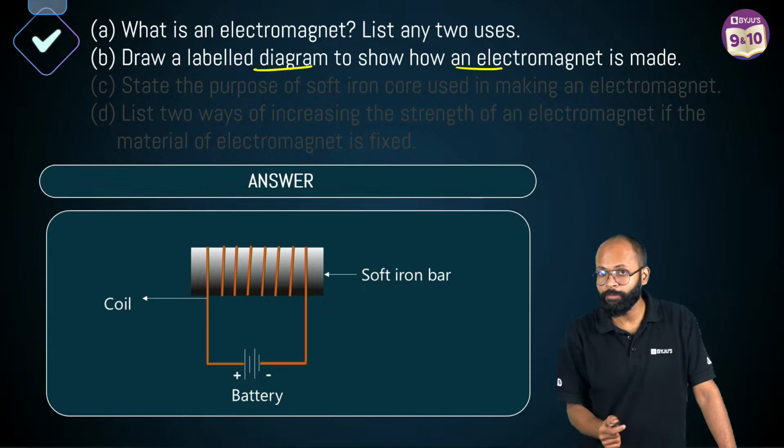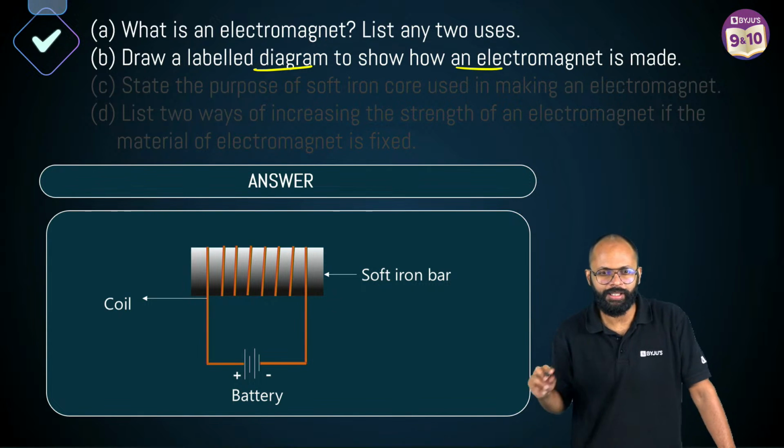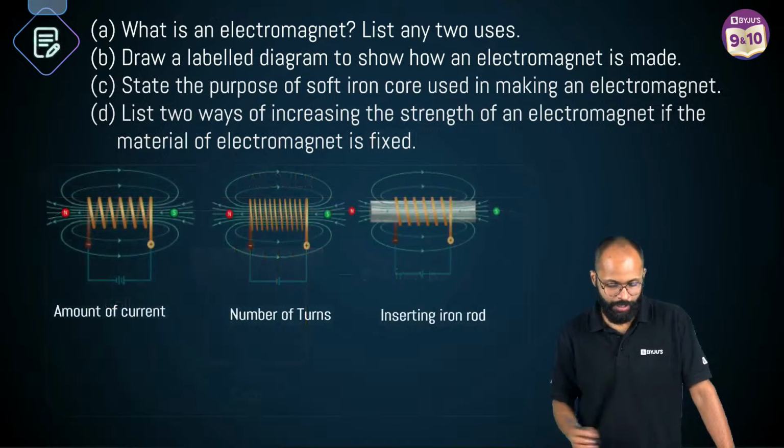Next, draw a labelled diagram to show how an electromagnet is made. Important. Practice this diagram. नहीं तो समझ नहीं आएगा सर कैसे बनाएं. I'm not getting it. है ना? Yes. Very good. चलो आगे आओ.